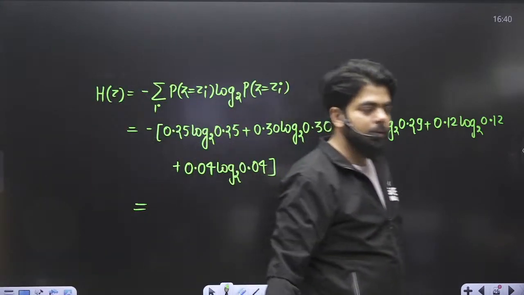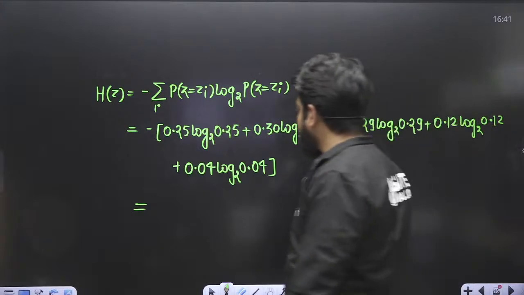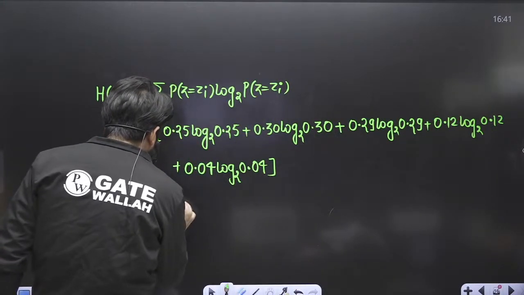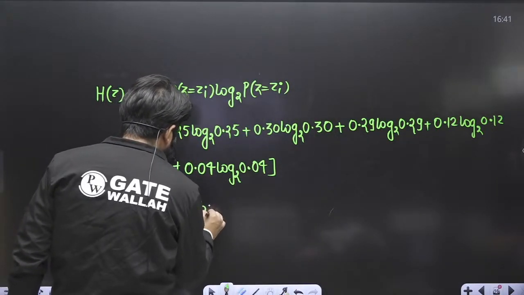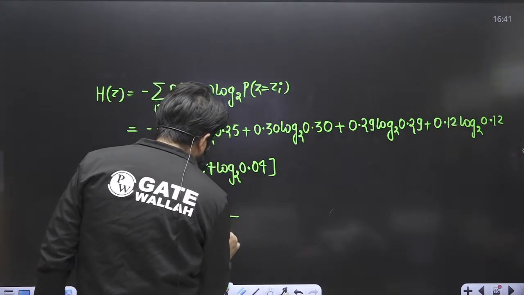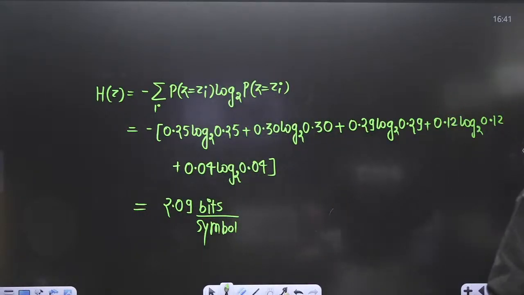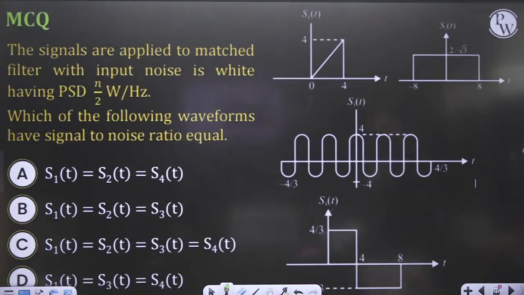So the entropy of this question comes out to be 2.09 bits per symbol. The average amount of information represented by this entropy is 2.09. Clear? Everyone? Perfect. Now let us move on to this question.